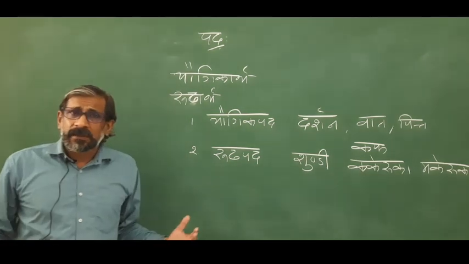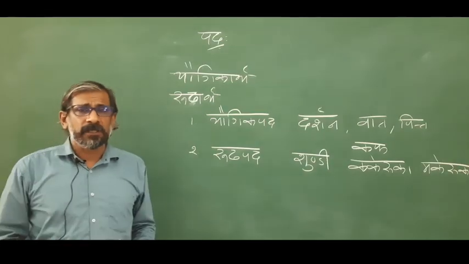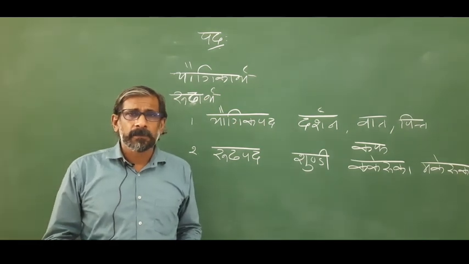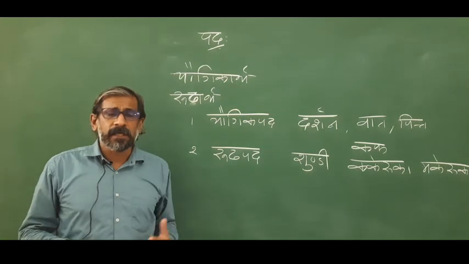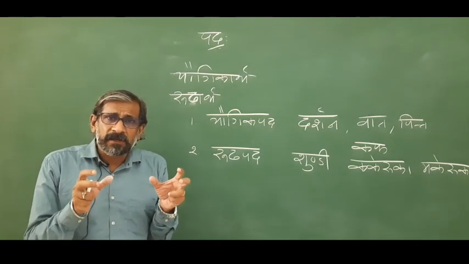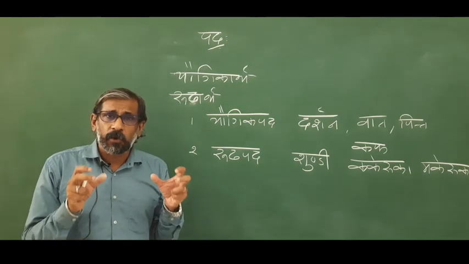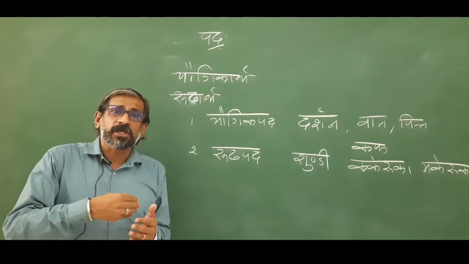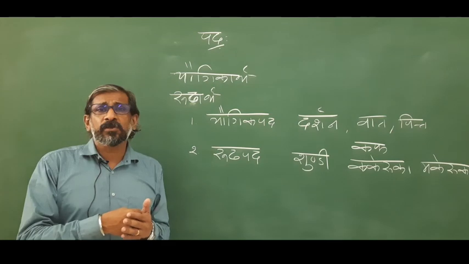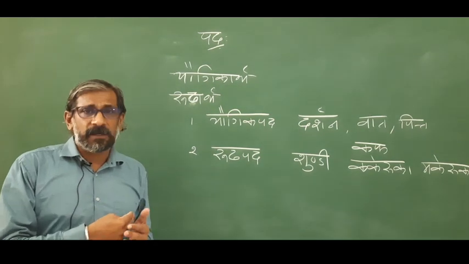The third kind of words are there. They have a conventional meaning. We use those words in a conventional sense only. But that meaning is corresponding to the etymological derivation of that word.